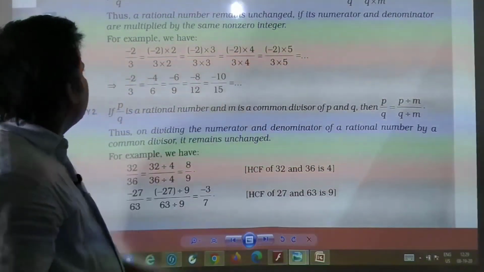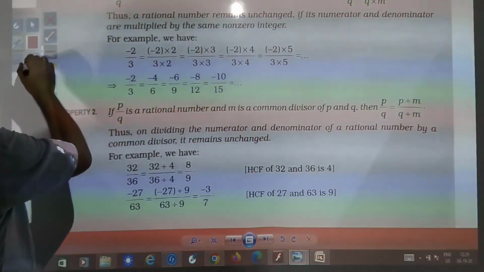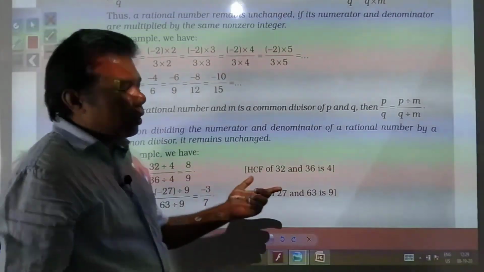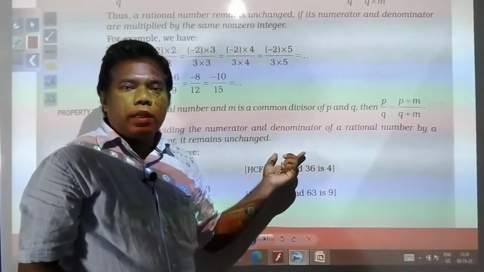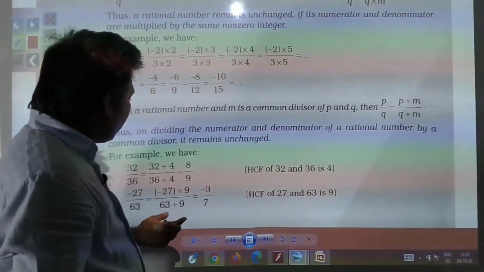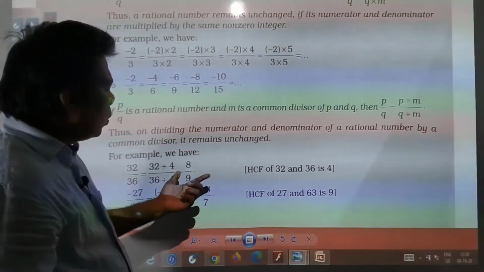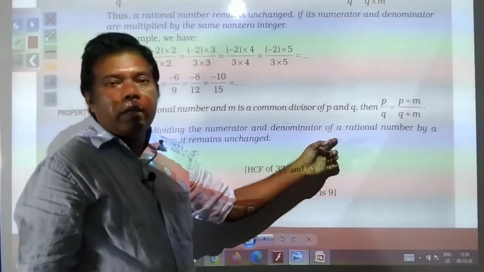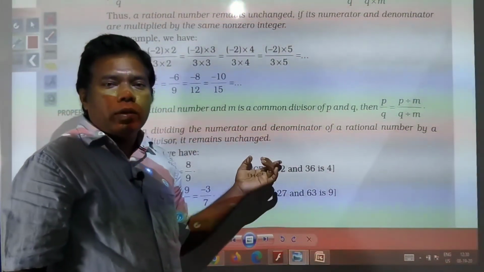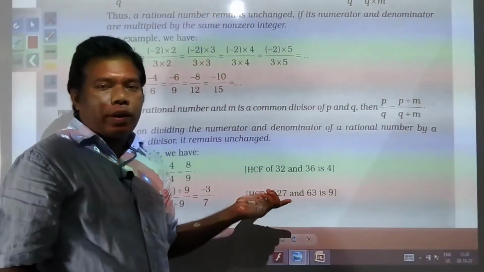So, as we have seen, when you multiply the numerator and denominator by the same number, the number does not change. In the same way, if you divide the numerator and denominator by the same number, the number does not change. You will get equivalent fractions.